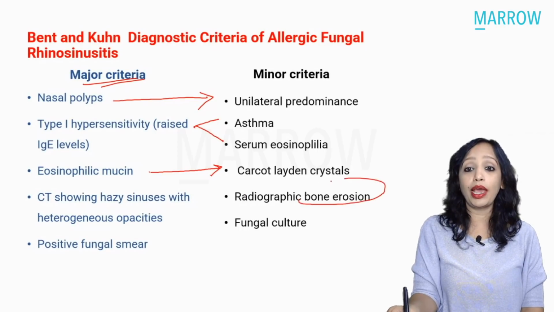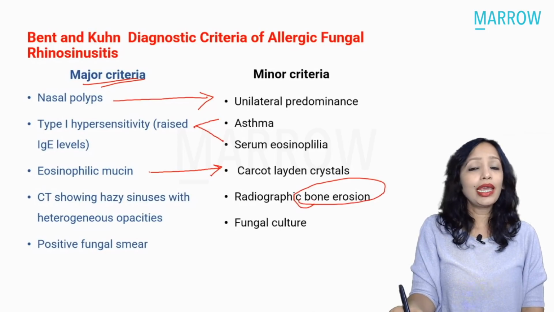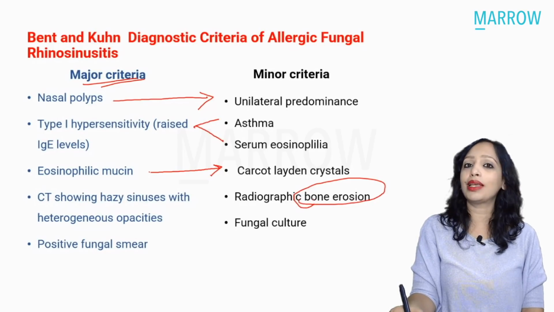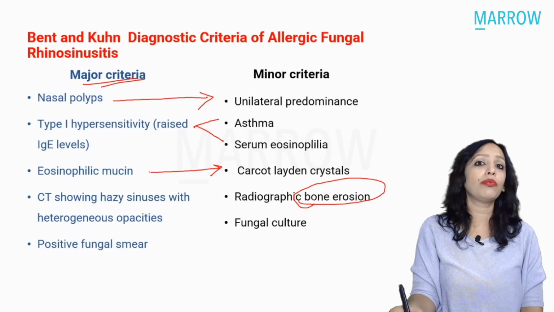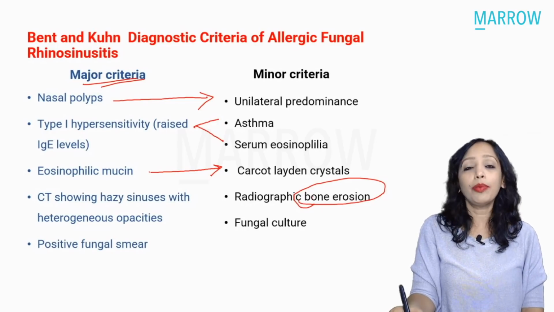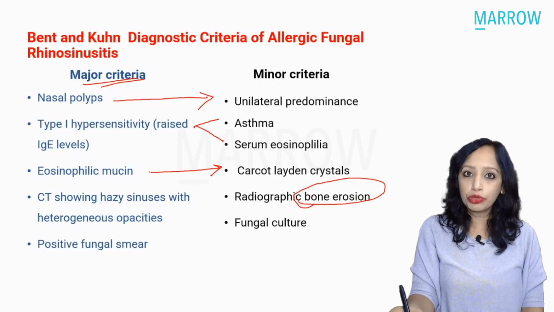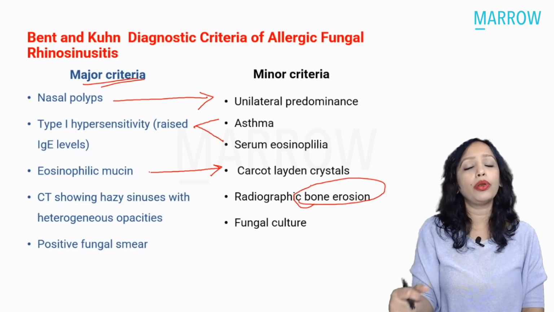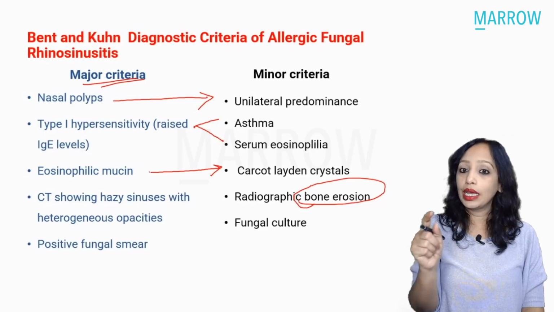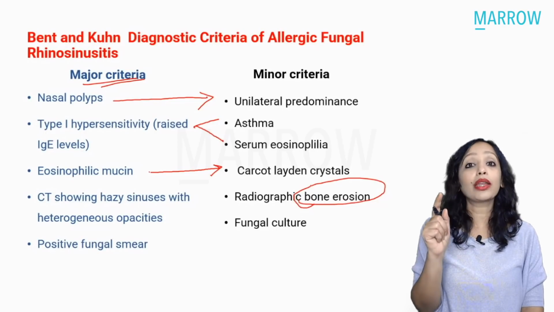bone erosion. Yes. So just remember that bone erosion, if you see it in the question, don't think that it has to be a carcinoma. There can be bone erosion also in allergic fungal sinusitis. Why? Is it an invasive fungal sinusitis? Is it mucormycosis that can erode the bone? No. This allergic fungal sinusitis can cause bone erosion.